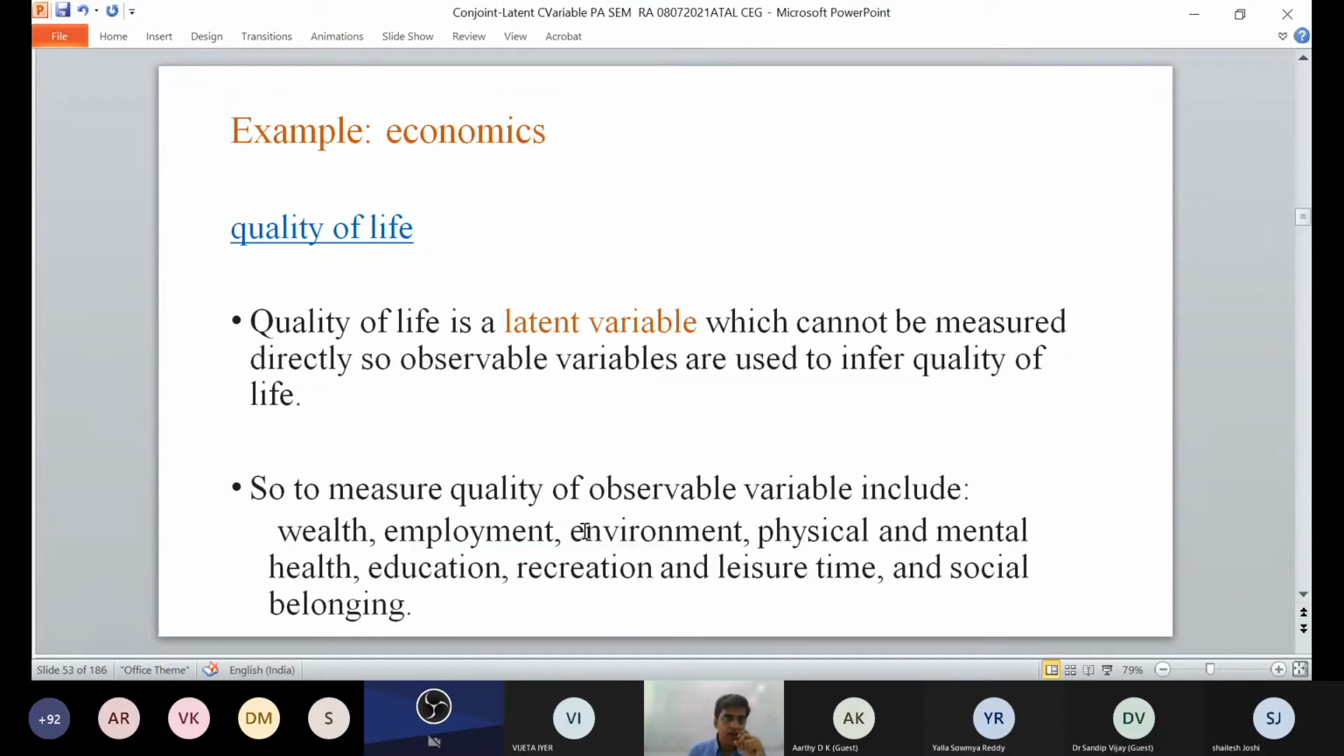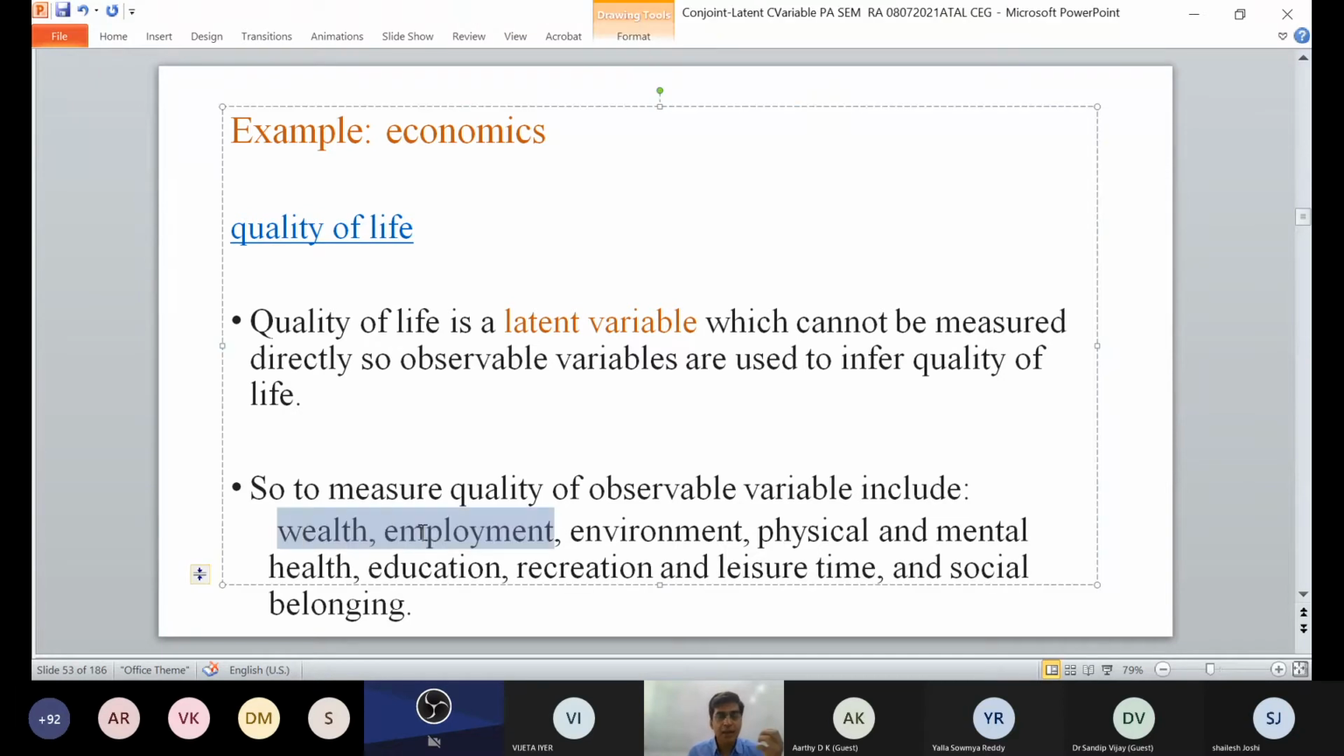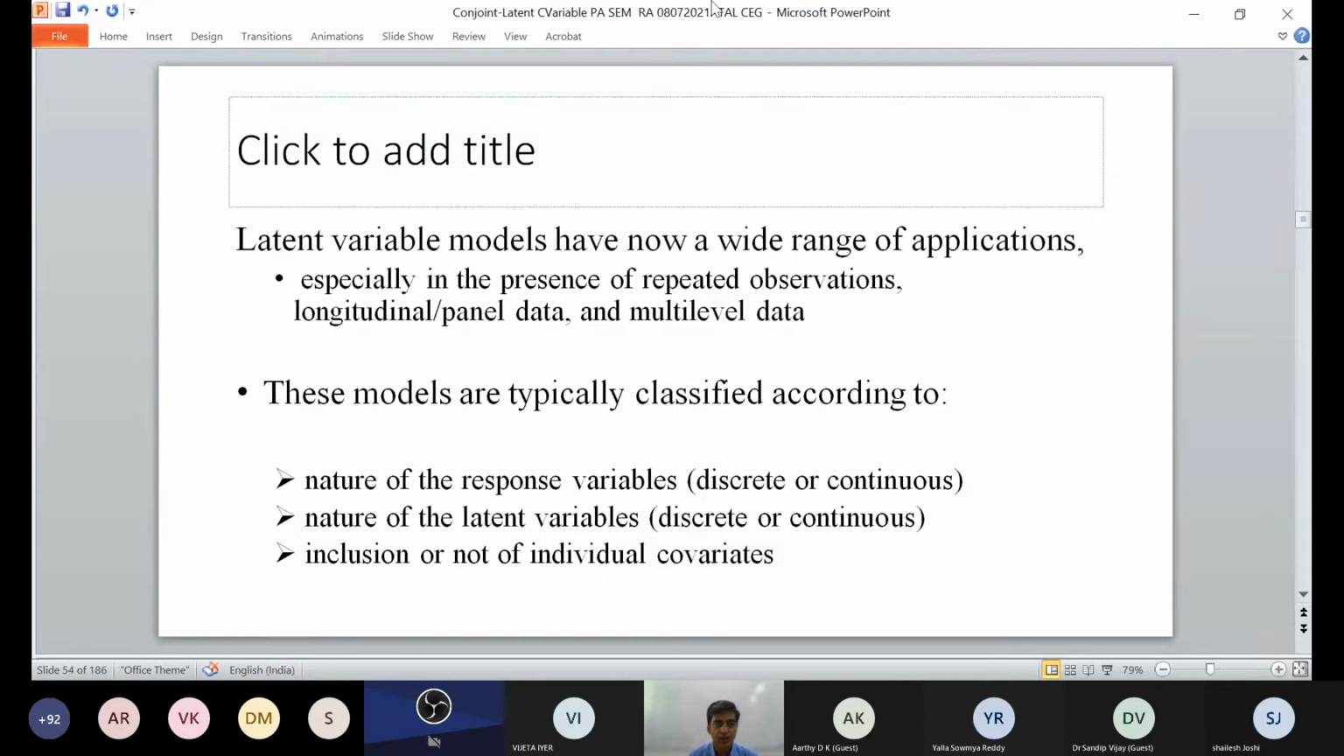Now, if you ask about quality of life, it is also a latent variable, but it cannot be measured directly. Quality of life can be based on wealth, employment, environment, physical and mental health, the education you have had, recreational leisure time, or social belonging.